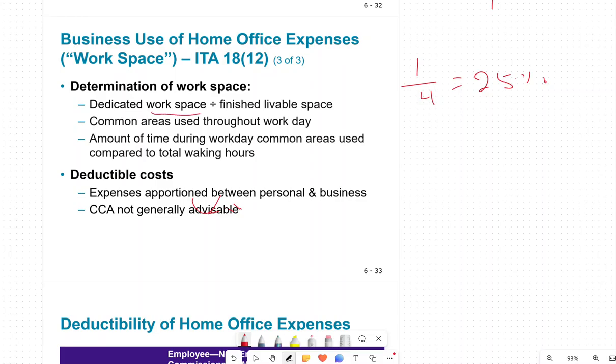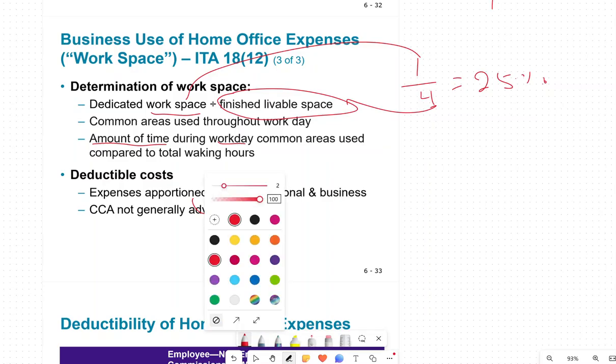So it's a dedicated workspace. That means we dedicated one room, and this is the total space. So the first one is your workspace, and this is the total rooms. The second case is a common area used throughout the work day. You could also have it in your living room, the family room or the kitchen. Then we look at the amount of time during the work days the common area is used compared to the total working hours. So if you don't have a specific room assigned for your workspace, then you have to do these calculations to deduct some of the expenses.